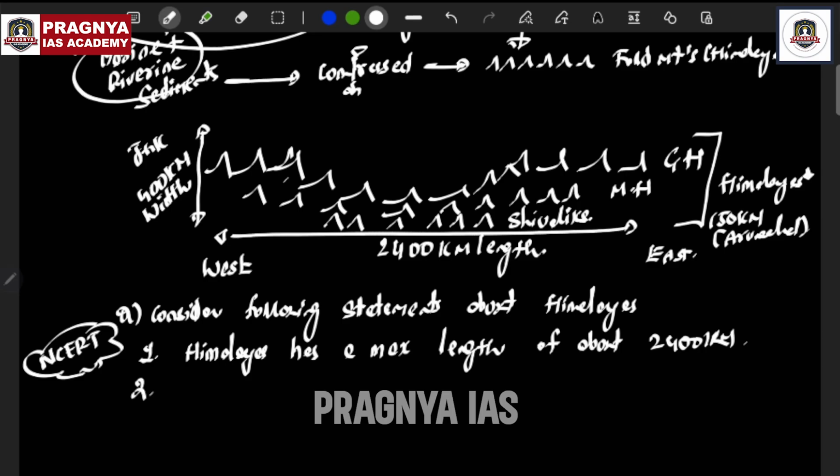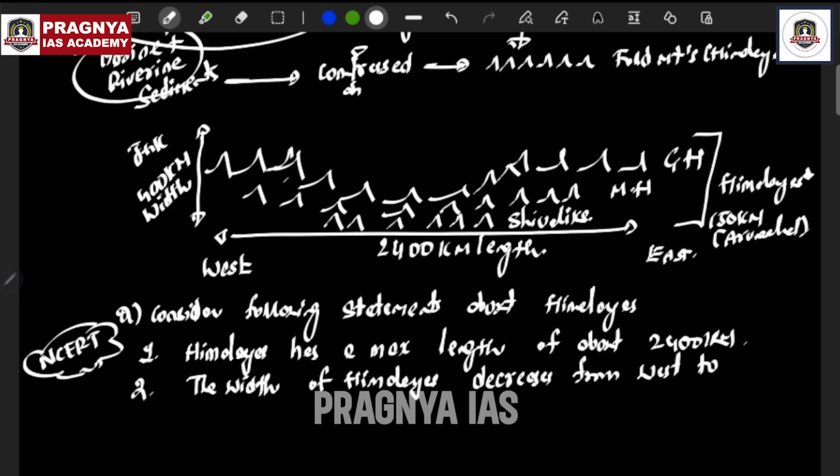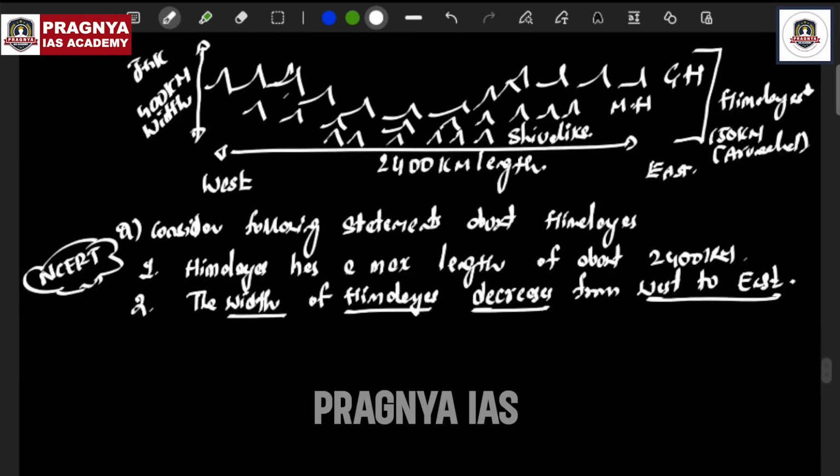The second statement they have asked is that the width of the Himalayas decreases from west to east. Yes, observe from the diagram. In the west, it is about 400 kilometers in width. In the east, it is only about 100 kilometers wide in Arunachal Pradesh. So obviously, the width of the Himalayas is decreasing, not increasing, from west to east, no doubt about that.